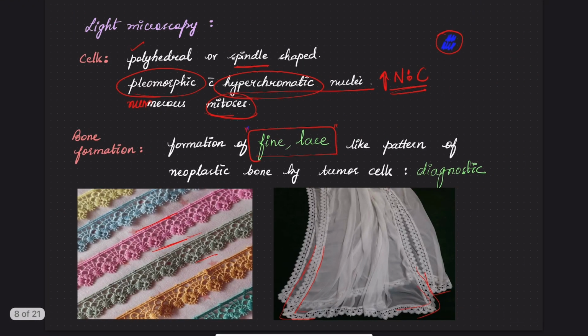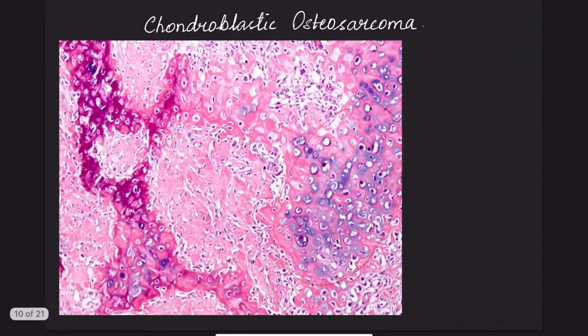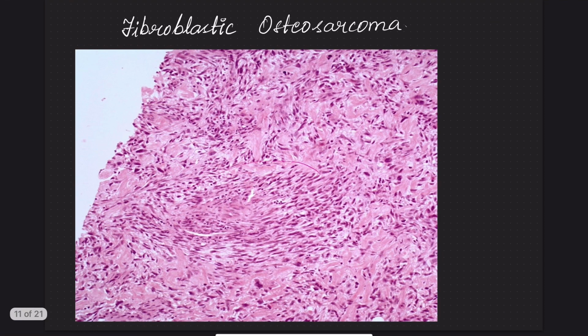Microscopy, the lace-like pattern. Remember the fabric lace-like pattern. This is a lace-like pattern here, the pink material. The matrix is predominantly osteoblastic, it is osteoblastic osteosarcoma. If cartilage, it is chondroblastic osteosarcoma. If fibroblasts are forming most of the matrix, it is fibroblastic osteosarcoma.